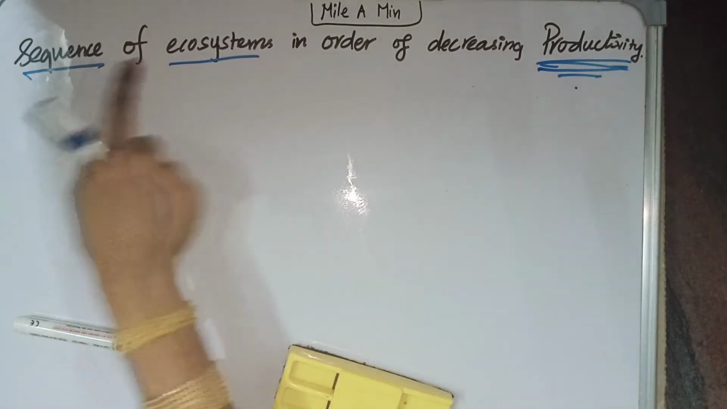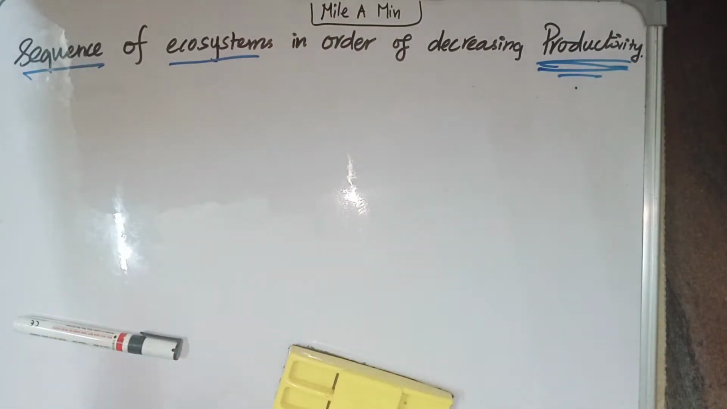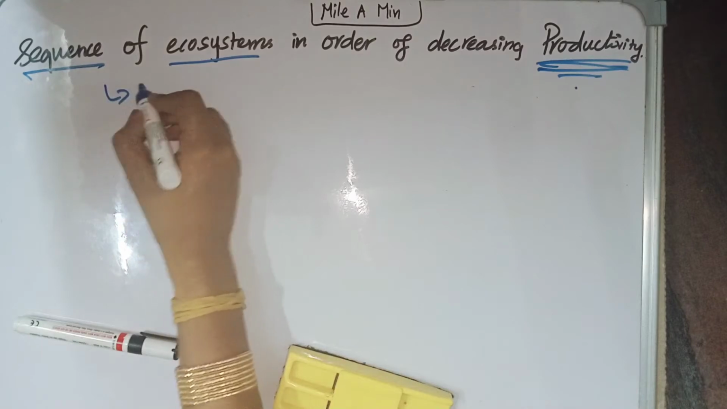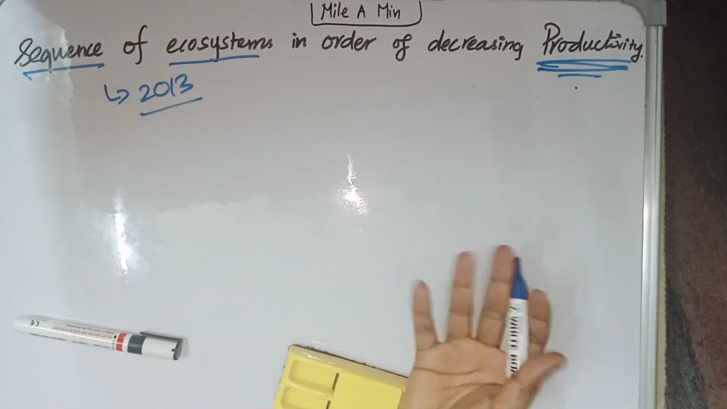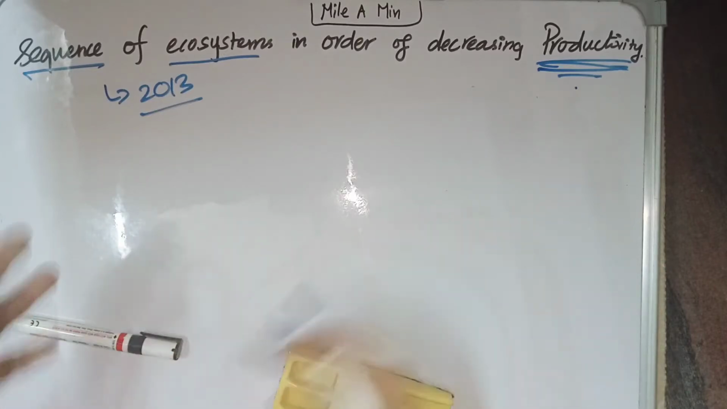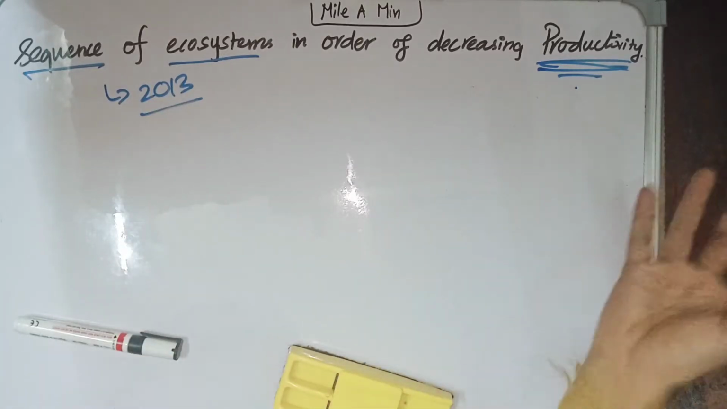Today we are going to see a previous year question from environment. The question is: sequence of ecosystems in order of decreasing productivity. This question was already asked in the 2013 question paper. They have asked us to arrange the ecosystems in the order of their decreasing productivity.